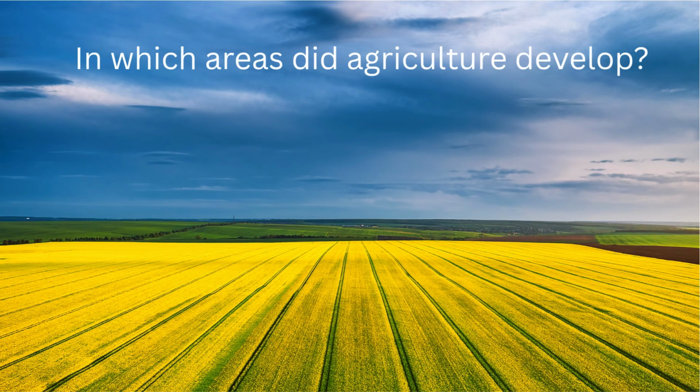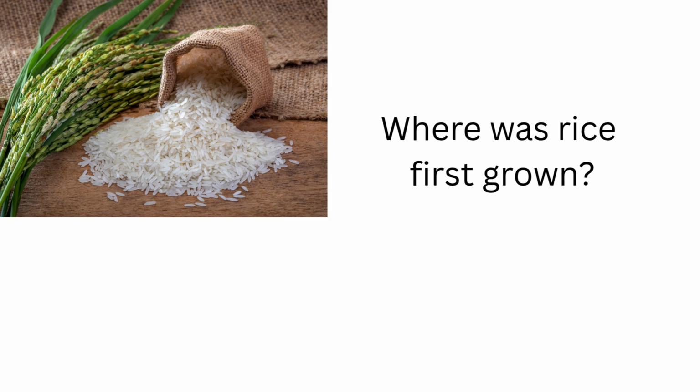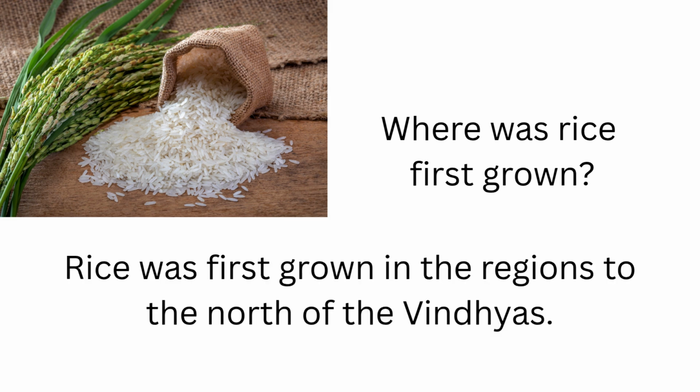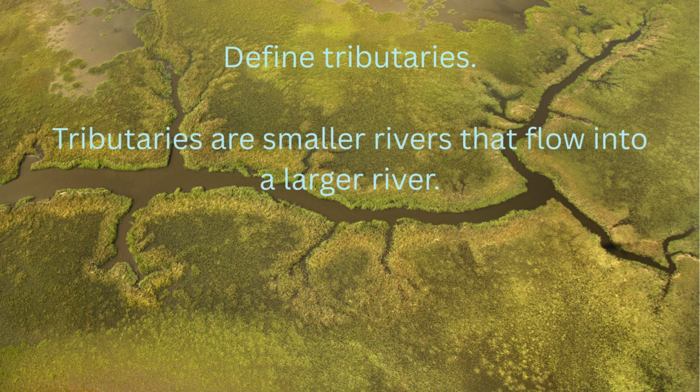In which areas did agriculture develop? Agriculture developed in the Garo Hills in the northeast and the Vindhyas in central India. Where was rice first grown? Rice was first grown in the regions to the north of the Vindhyas. Define tributaries. Tributaries are smaller rivers that flow into a larger river.